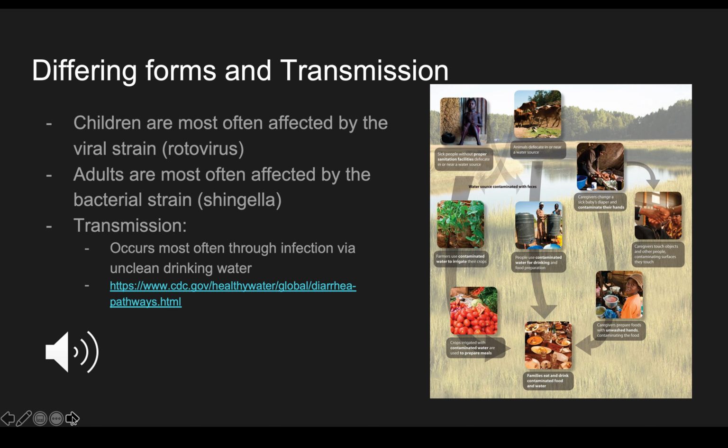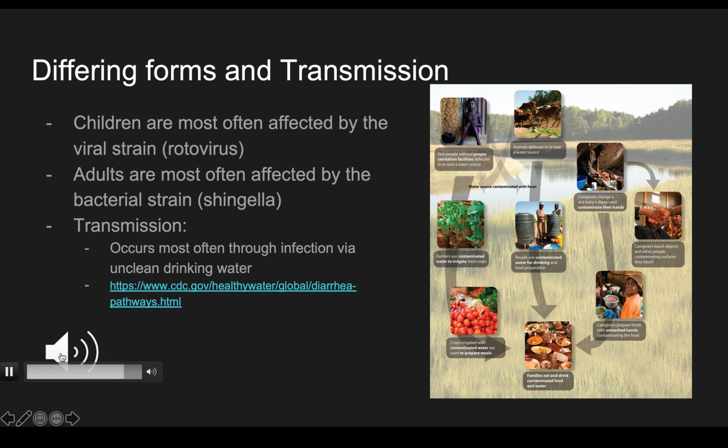Other ways that families can be infected is through animals that may have the viruses or bacteria, and the water gets back to the family through either food or drinking that contaminated water. Or also caregivers may be changing a sick baby's diaper that might contaminate their hands, and then maybe that person goes on later to prepare the food.